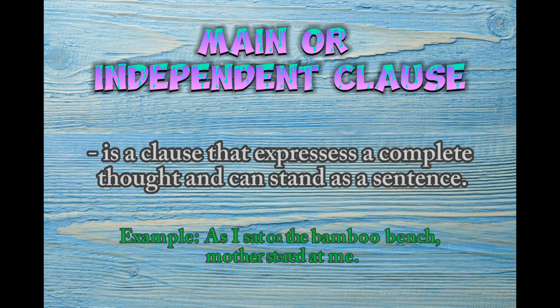For example, as I sat on the bamboo bench, Mother stared at me. As you can see, there are two clauses in the sentence. The first is as I sat on the bamboo bench, and the second is Mother stared at me. The second clause is the independent clause because it has a complete thought. Even if we remove the first clause, the thought is still complete.